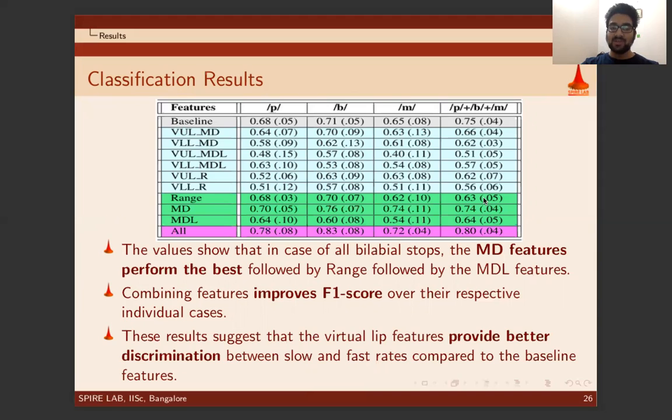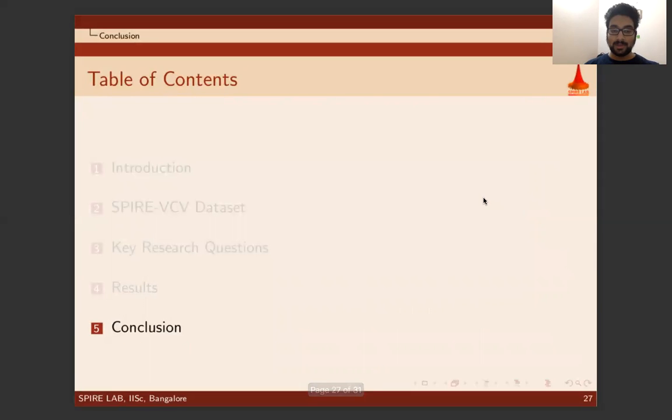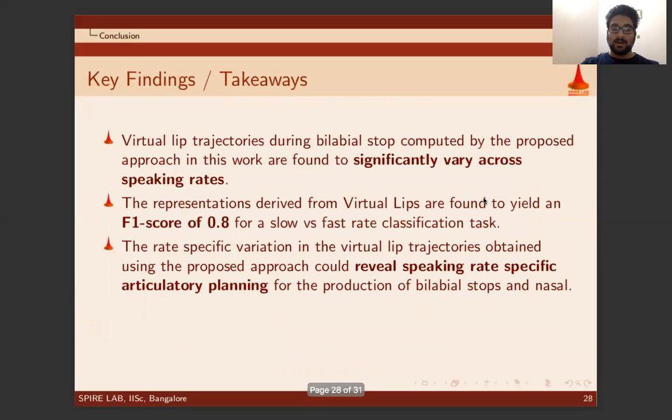As is clear, MD features perform the best for the bilabial stops, and combining features improves F1 score, suggesting virtual lip features provide better discrimination compared to the baseline features. Now, concluding my work, virtual lip trajectories during bilabial stops vary significantly with speaking rates, resulting in an F1 score of 0.8 for slow versus fast rate classification, which is pretty good.